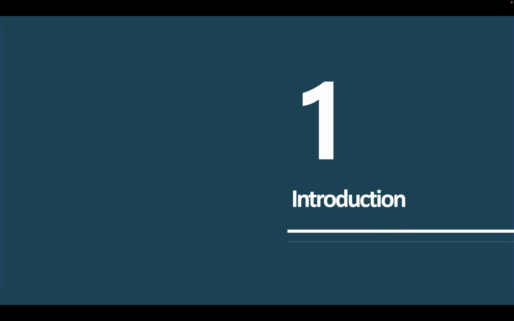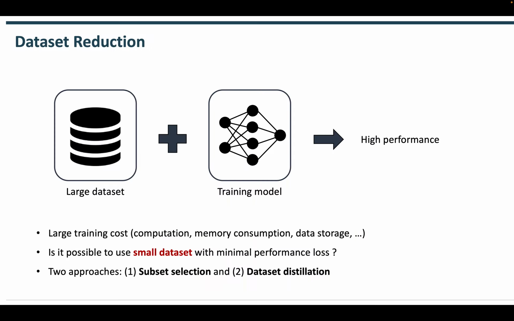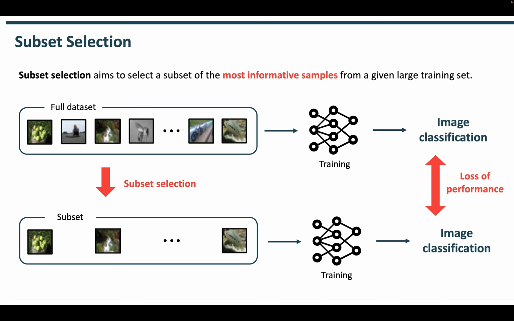Before explaining our paper, let me introduce the research field named Dataset Distillation. Training models with large datasets shows great performance but requires huge computation and memory cost. To address this problem, dataset reduction reduces the size of the training set with minimal performance loss. There are two main approaches, subset selection and dataset distillation. Subset selection methods select a subset of the most informative samples that best replace the full dataset.